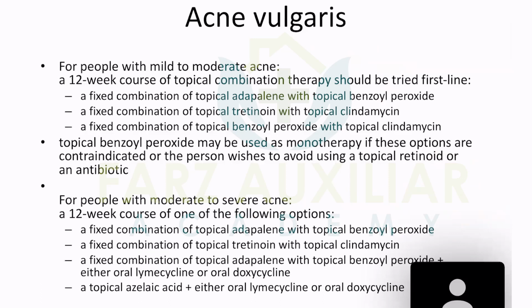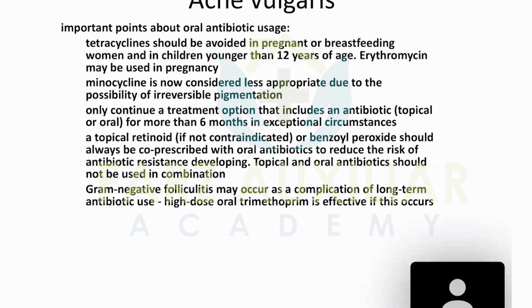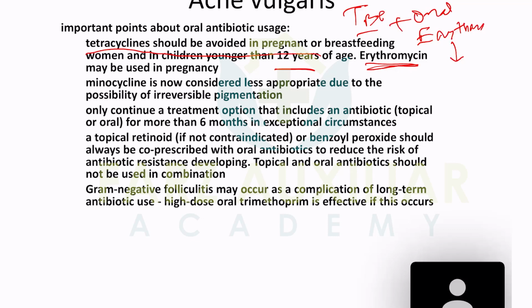There are a few important points where you cannot use some drugs. Doxycycline and tetracycline should be avoided in pregnancy and in children. For pregnancy, you should remember topical benzoyl peroxide plus oral erythromycin. Erythromycin, you should say repeatedly. This is very, very important.